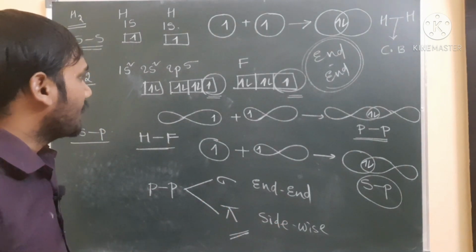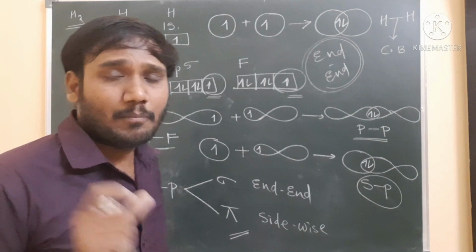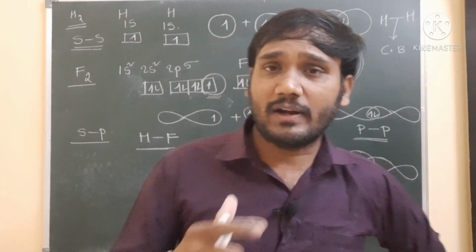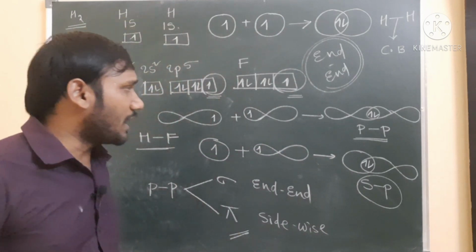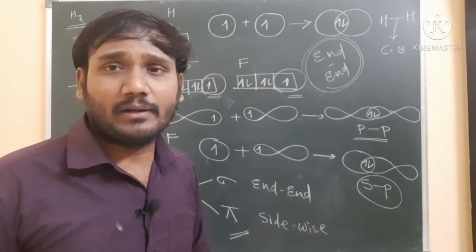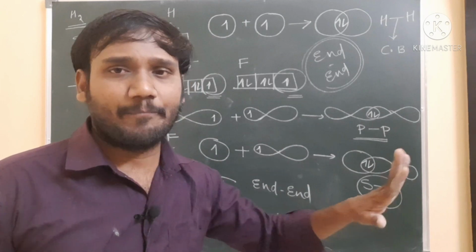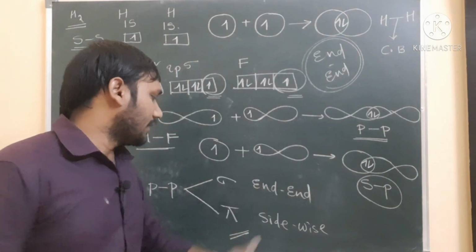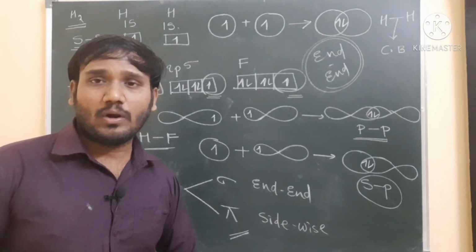Now we are discussing bond strength. Bond strength depends on two factors: the nature of overlapping and the nature of the orbital. The nature of the orbital is whether the orbital is directional or non-directional. The nature of overlapping is what type of overlapping takes place, either end to end or sideways.